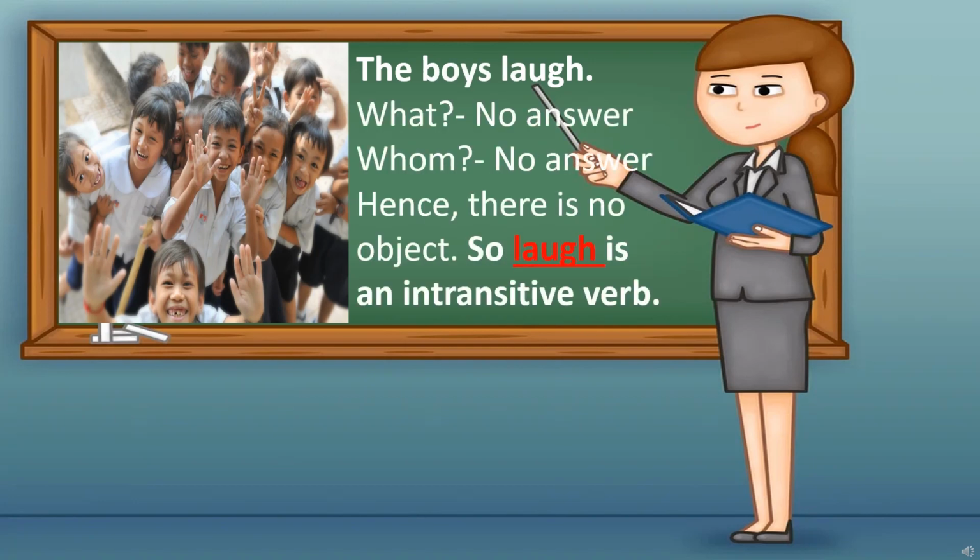The boys laugh. Now we are not getting an answer to the question what or whom. Hence there is no object. So which one is the verb here? Laugh. So what kind of verb is laugh? Yes, it is an intransitive verb.